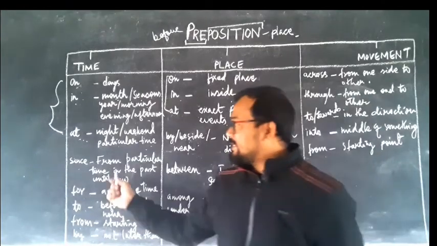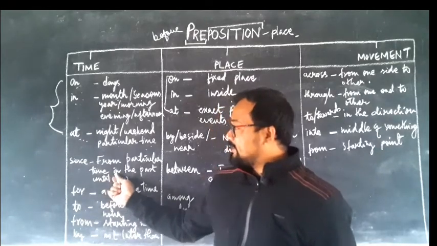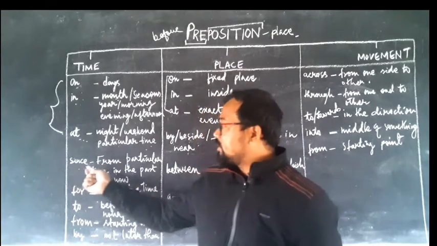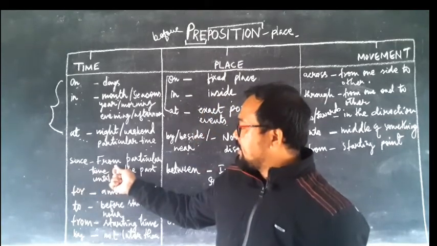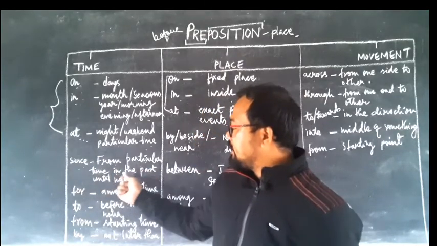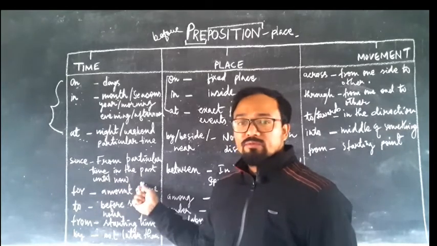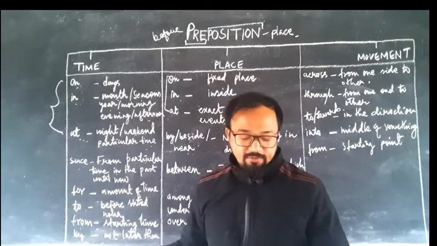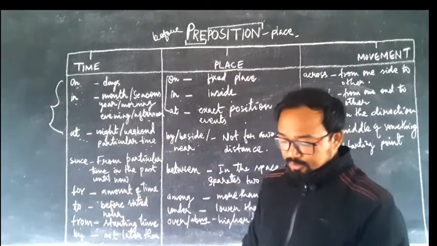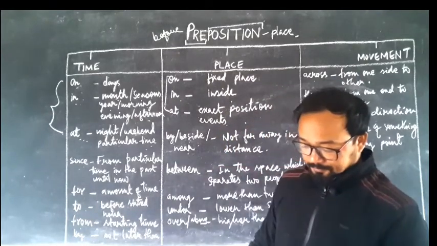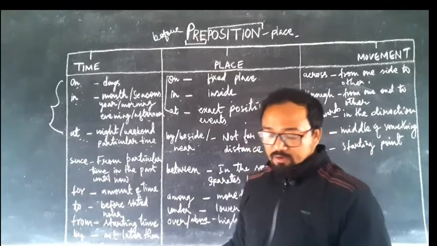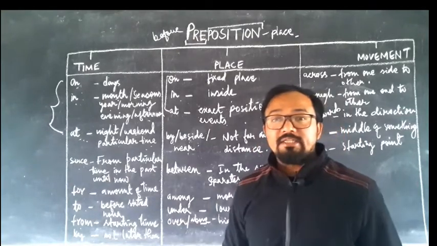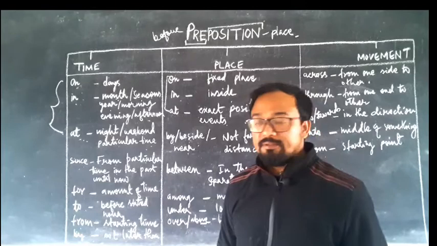Next comes since. Where to use since? Since indicates a particular time in the past until now, where the time started. For example, I haven't gone out for dinner since December.